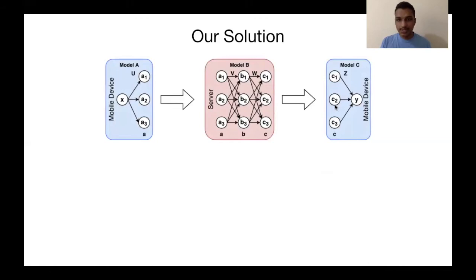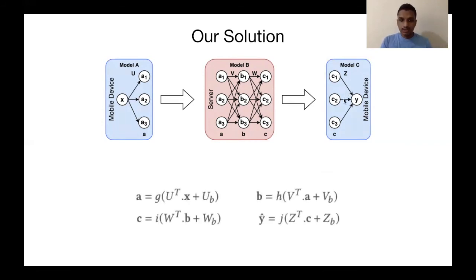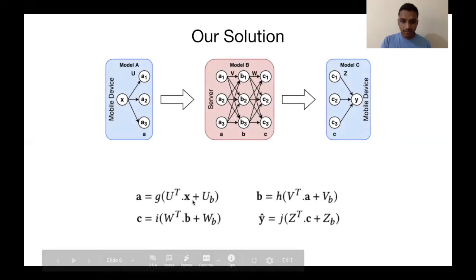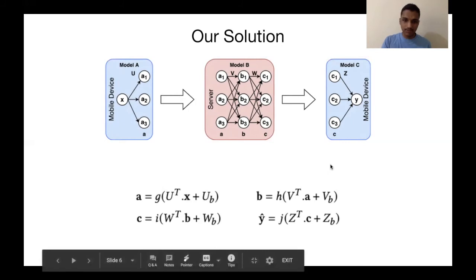Split A and split C are on the mobile device and split B is on the server. We use a two split setting because that is the most common use case scenario, because this protects the privacy of the user by keeping both the input and the target on the mobile device. So these are the activations of each of the layers of the network, and these are the weights respectively.